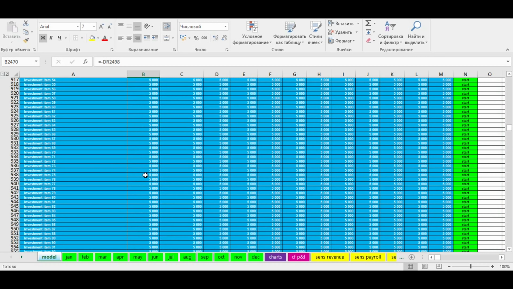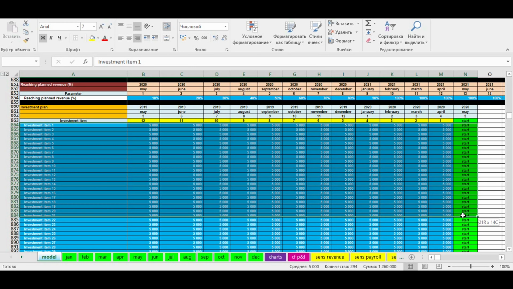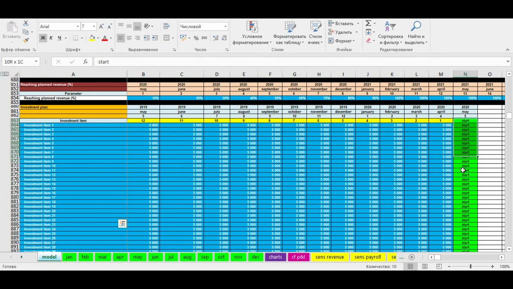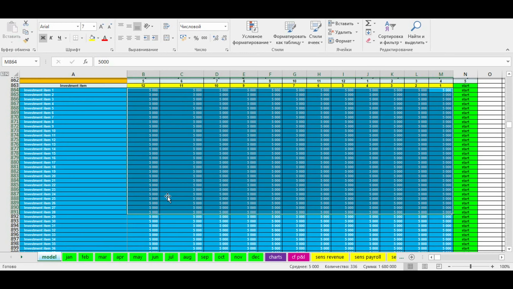The next investment plan deals with expenses which are not directly related to the number of car wash posts but are also needed to start the business. For example, we buy land on which we are going to build our car wash, or this can be engineering, communications, or advertising expenses before opening the car wash.